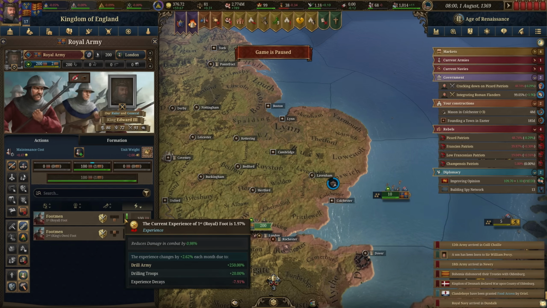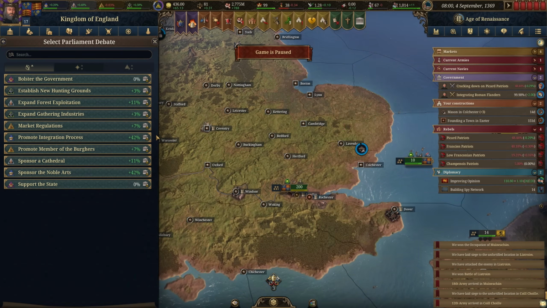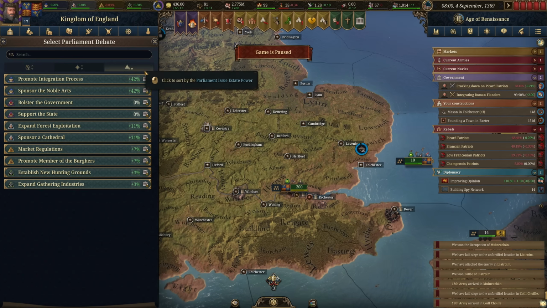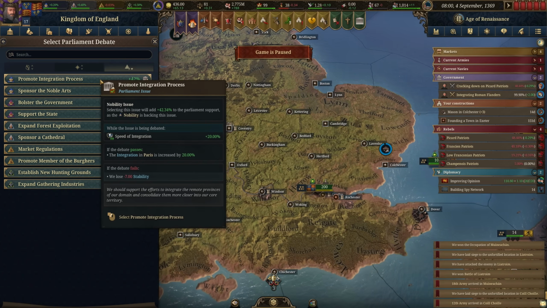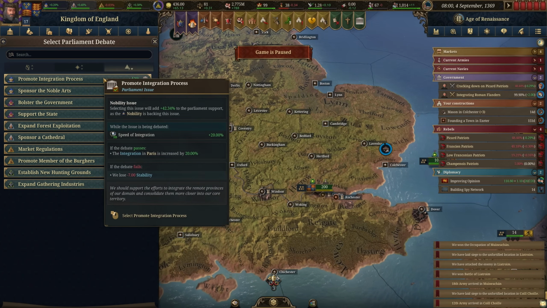And remember, the experience reduces the damage that you take in combat. We can now call our parliament, so let's go ahead and do that. And remember, we need something that starts with a lot of support. Probably do the promote integration process, since even if we fail this, we still get the advantage of the speed